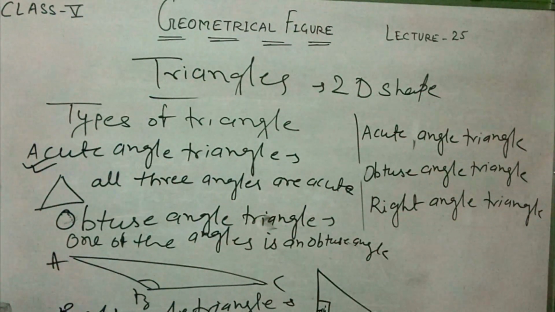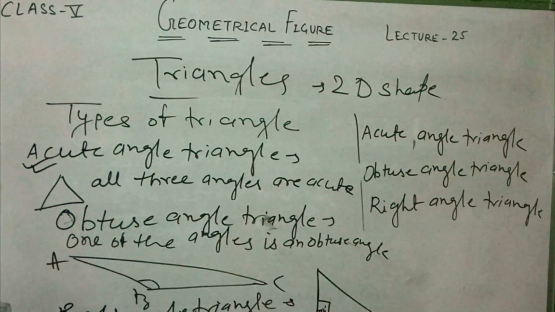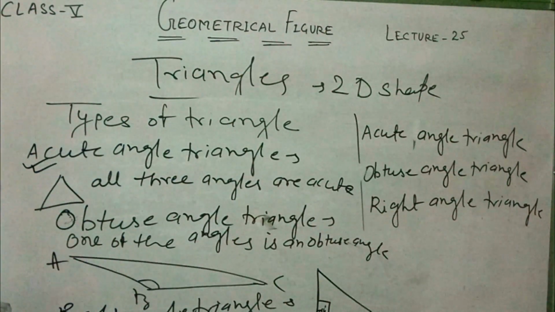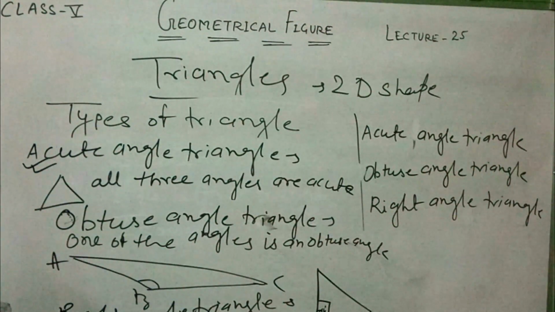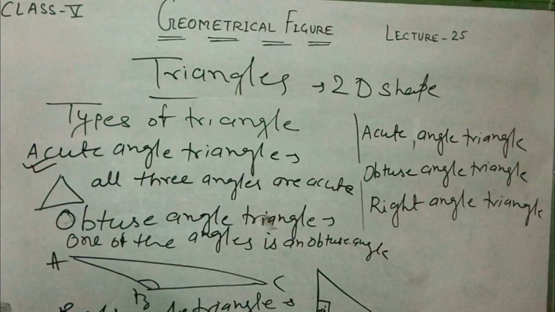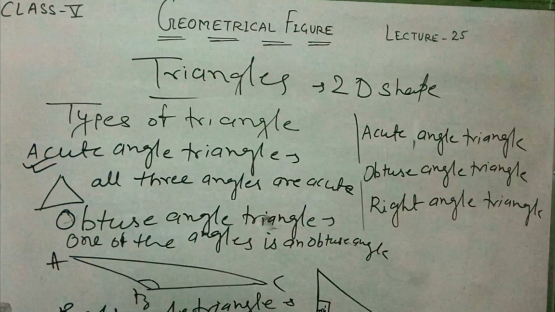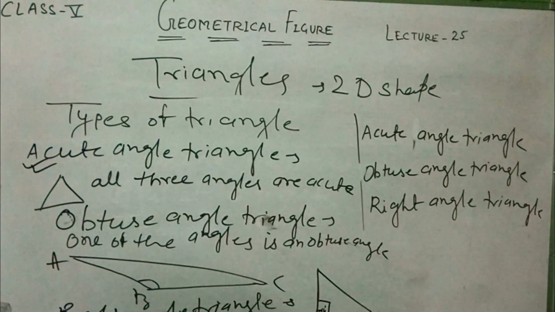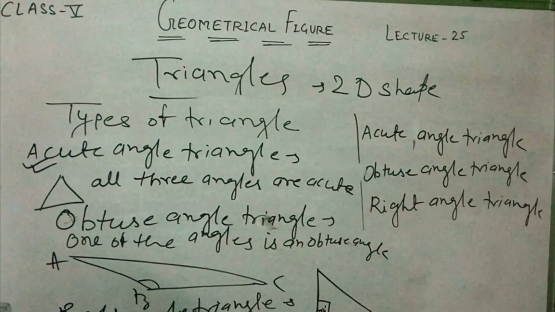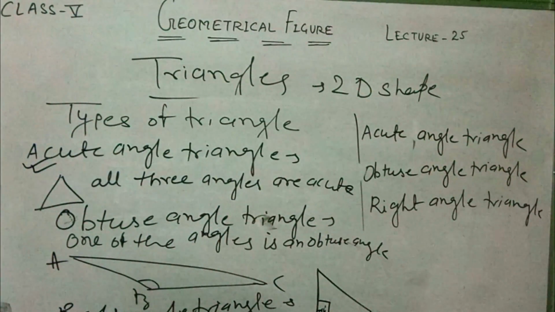So in your exercise books, some pictures of triangles are given. You have to identify them by measuring their sides: scalene triangle, equilateral triangle, isosceles triangle. You have to measure the length, and after that you have to decide what type of triangle it is. Next one, identify the triangles by measuring their angles. Angles, I already explained to you.